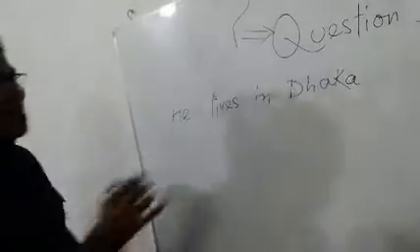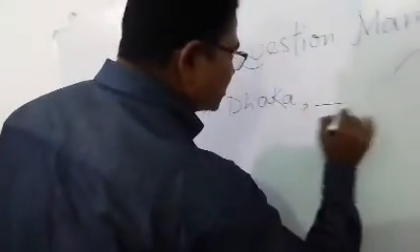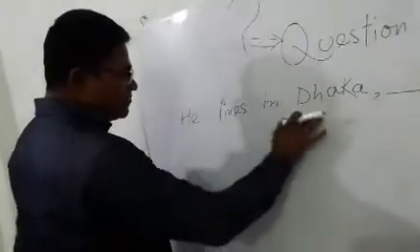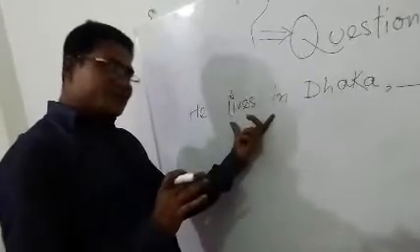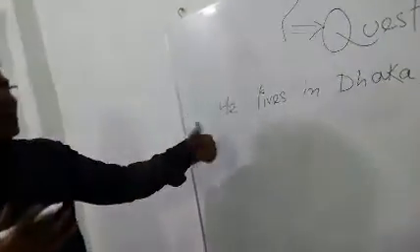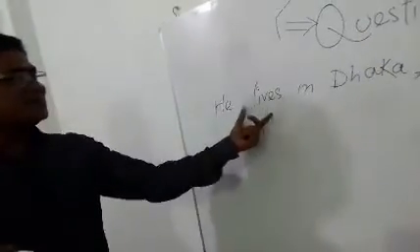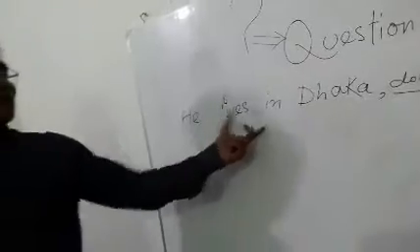This is a sentence, and after this sentence we have to use a comma, and then the tag question should be written. What will be the tag question? Here this is present indefinite form. That's why the auxiliary verb will be, if I write in negative form, he doesn't live in Dhaka. In that case, does is the auxiliary verb. I have to write here does. The principal verb cannot be written here.